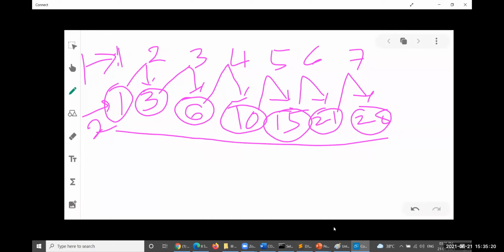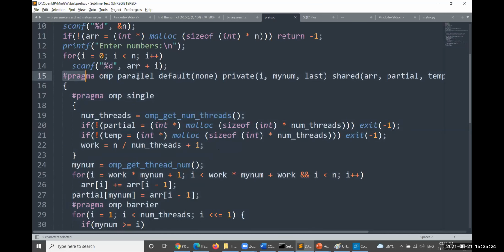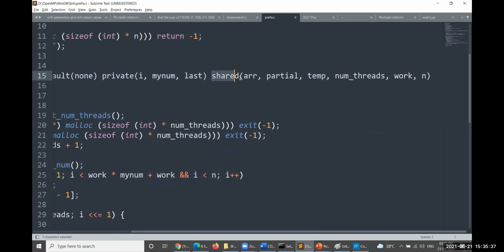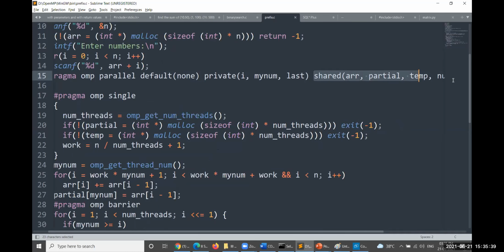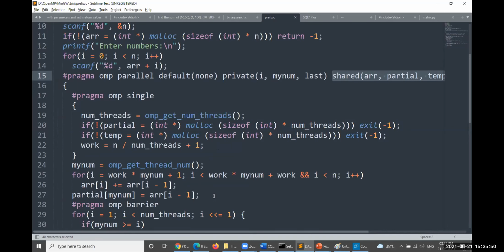Okay. So the points which we have to remember: we have to create the default pragma, which is default parallel, which is none. Based on the values, we have used shared memory also. You can see shared memory gets used here. So this shared memory and the number of threads are going to be used, and based on that, it is going to be evaluated.